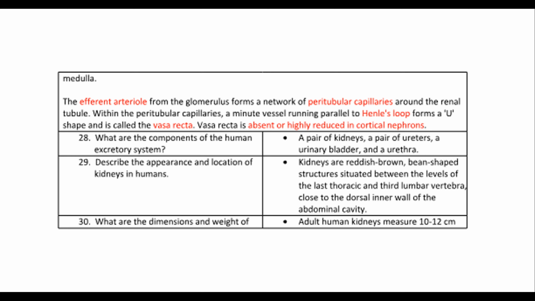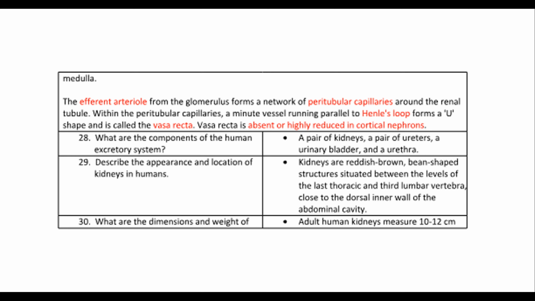28. What are the components of the human excretory system? A pair of kidneys, a pair of ureters, a urinary bladder, and a urethra. 29. Describe the appearance and location of kidneys in humans. Kidneys are reddish-brown, bean-shaped structures situated between the levels of the last thoracic and third lumbar vertebra, close to the dorsal inner wall of the abdominal cavity.